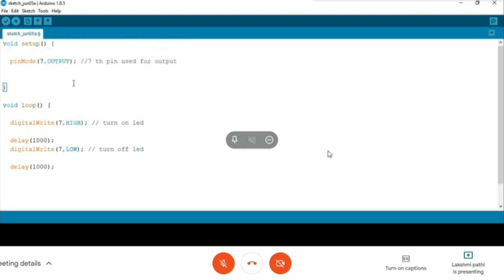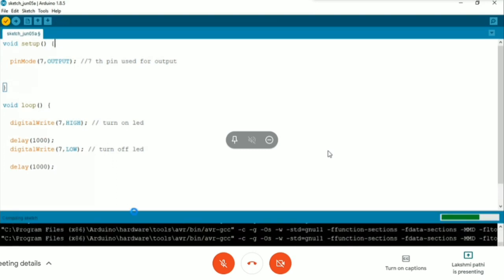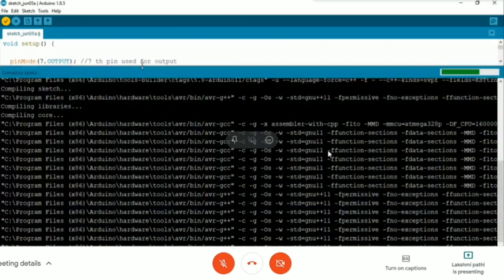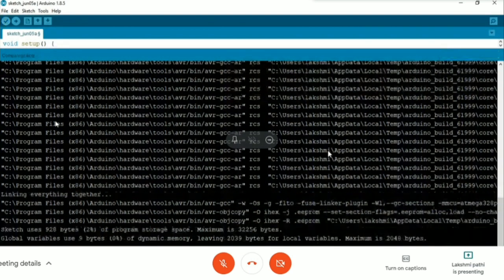So once my program is done, I have to verify it. It's just a six-statement program, so probably you don't need to check. Anyway, I'm showing how to verify the program. There is a tick mark in your left corner, so you can verify. What you can see here is that the program starts by converting this code into hex code. The user-defined language is converted into hex code and processed. And we are using 2% of the program storage, only 928 bytes.